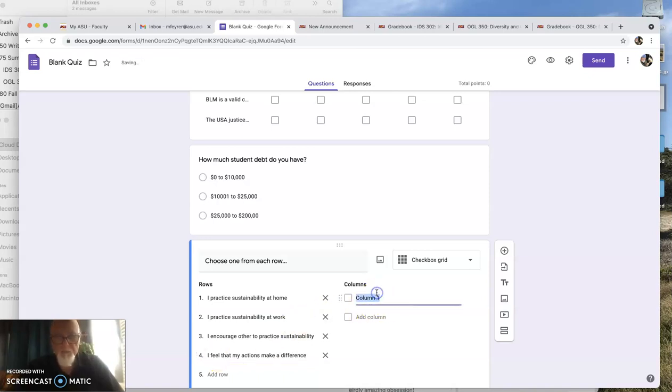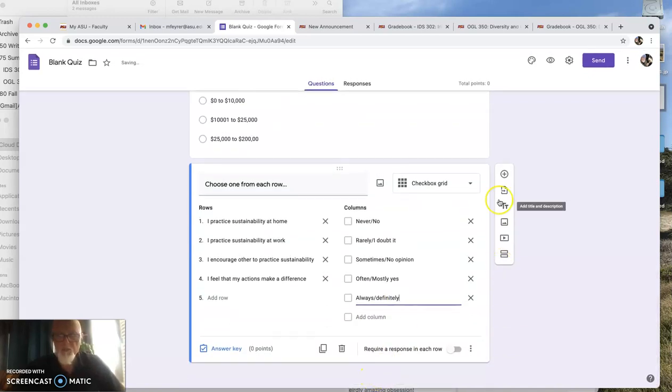Now, your columns are the up and down. This is the left side. So what would answer all these questions? Never. Never, I never do that, I never do this, I never do that. Okay, a never / no. All right, this one could be rarely / I doubt it. Okay, this one could be sometimes. This one could be no opinion. This one can be often, and it can be mostly yes. This one can be always and definitely. So you figure it out, do it neatly.